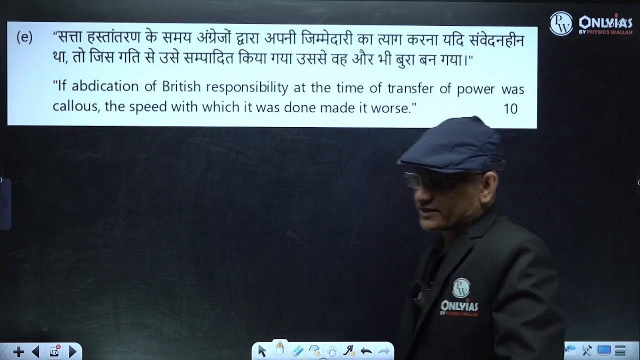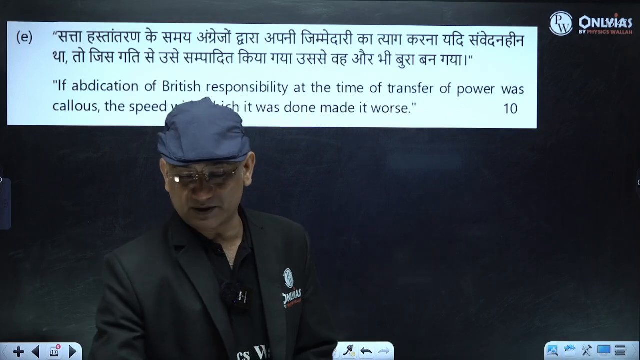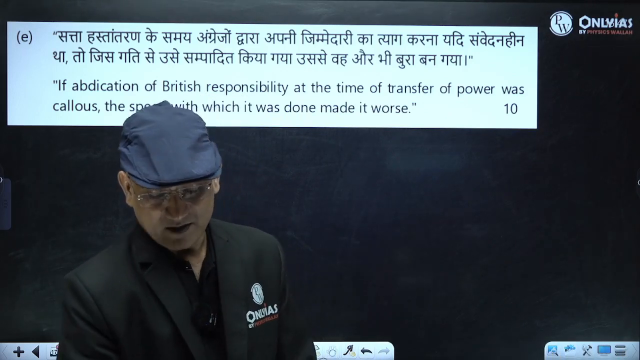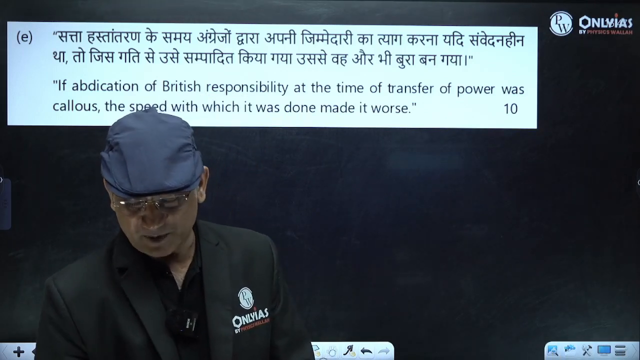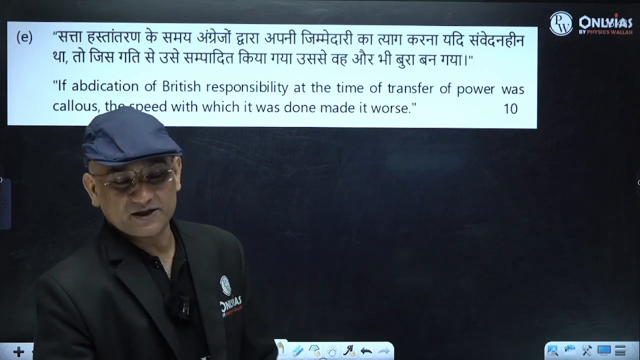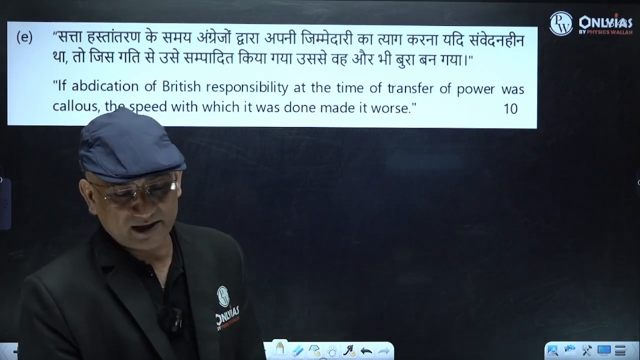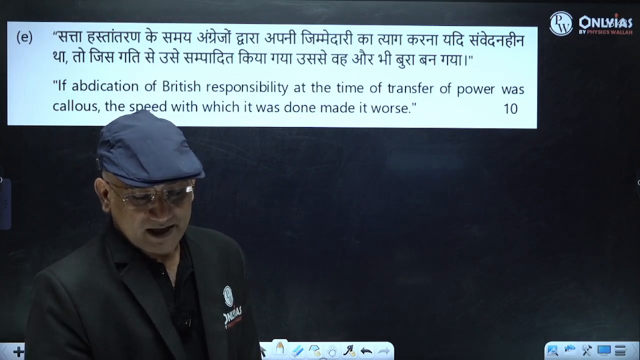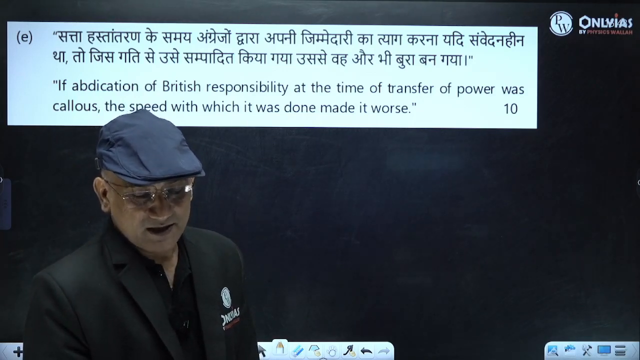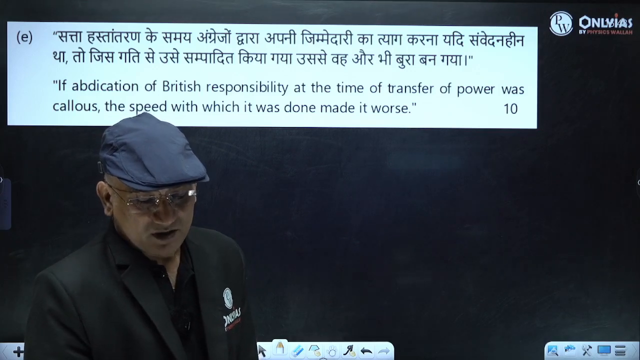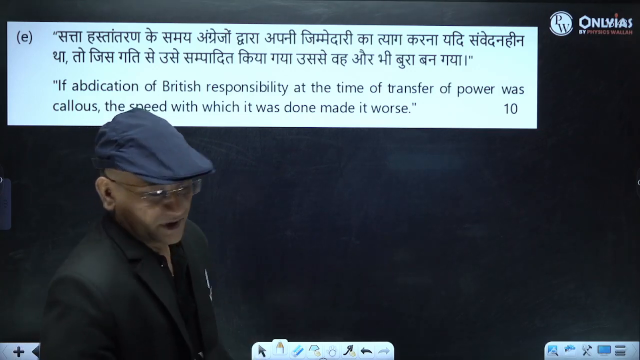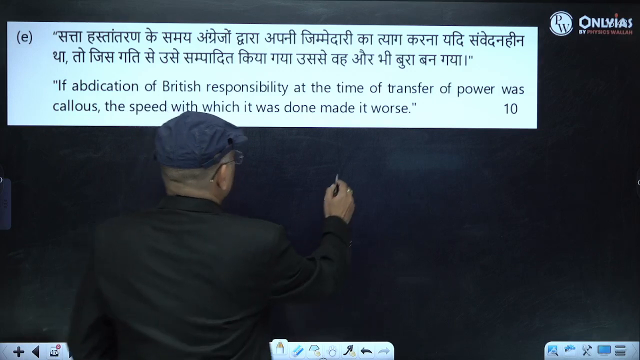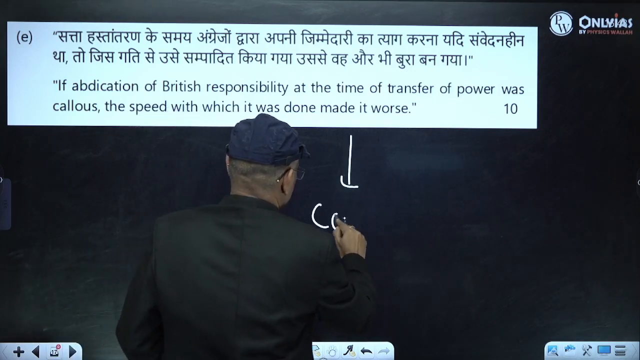And what was the result of this kind of speed? The result of this kind of speed was communal riots, integration of states. The problem was what? Communal riots began.